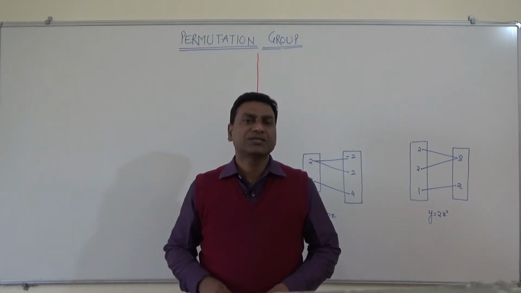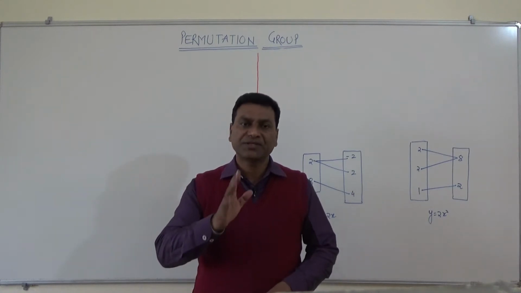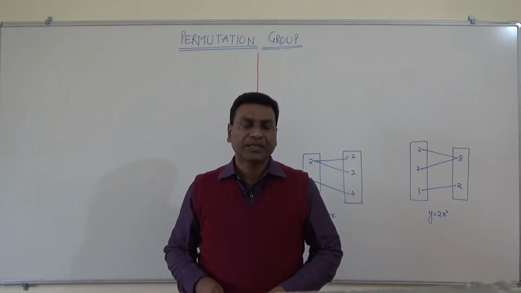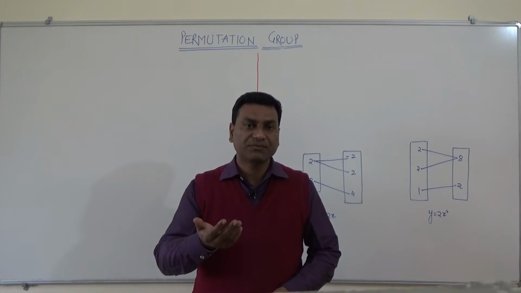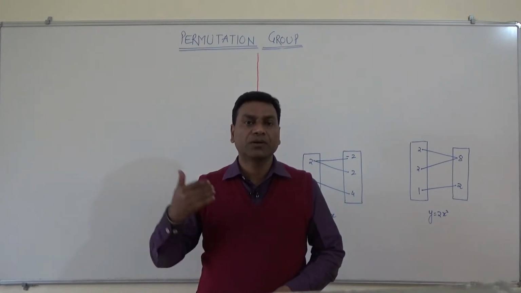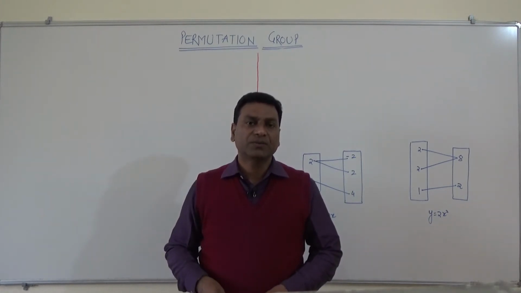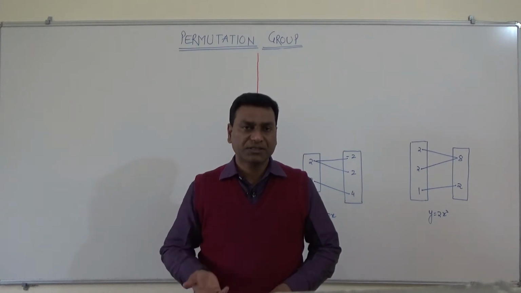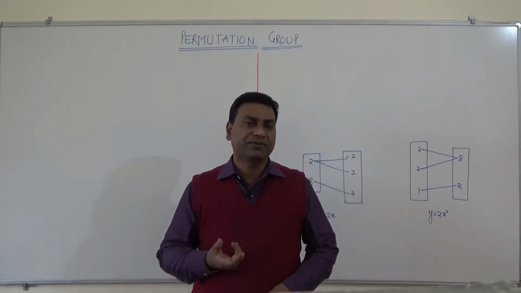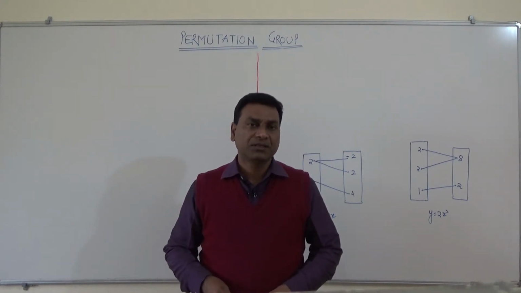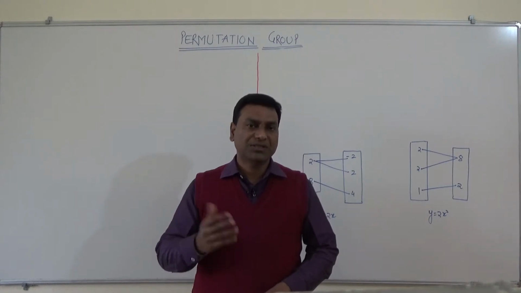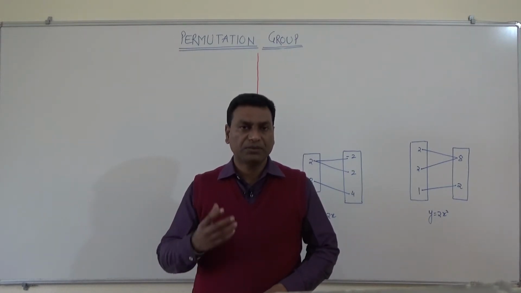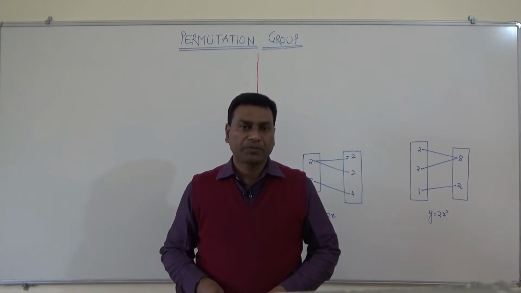This video covers the definition of the permutation group, and what type of permutation we are going to see. Then what is a function? You need a very basic idea of functions, because one-to-one and onto are the two main important points of this permutation group.